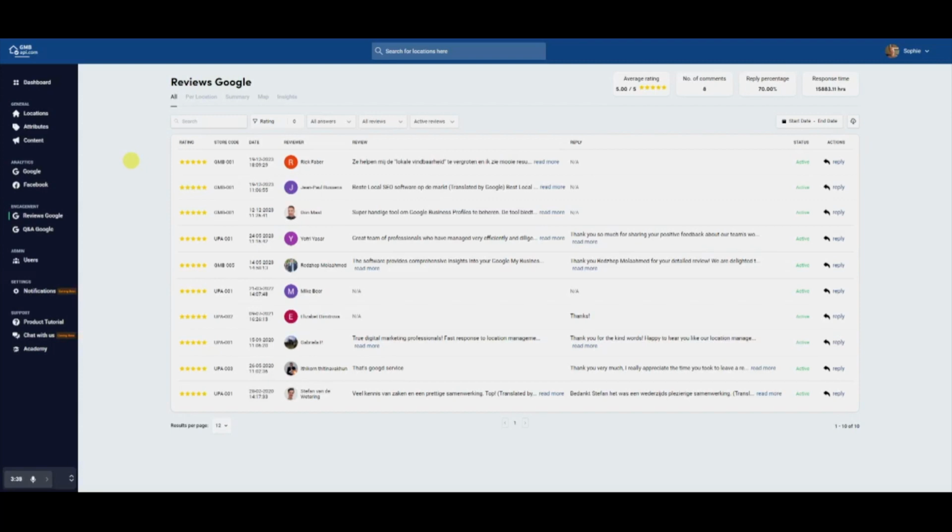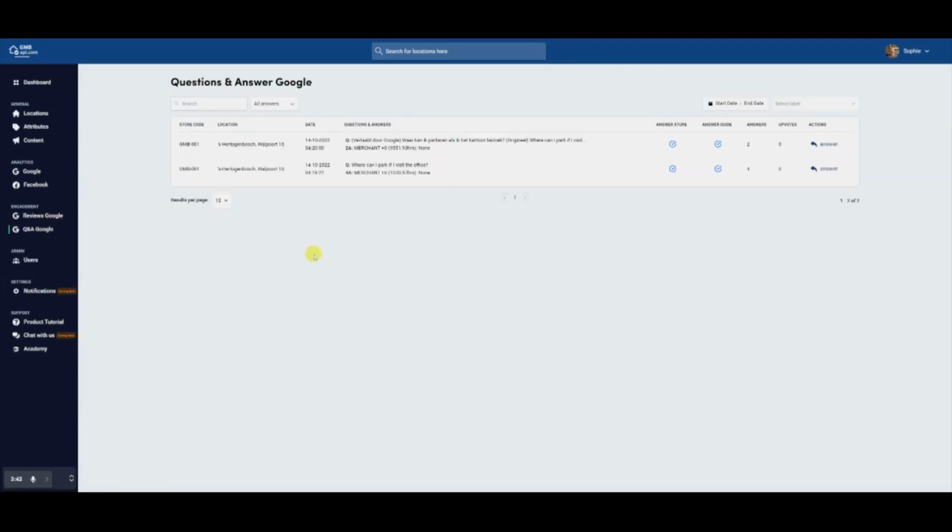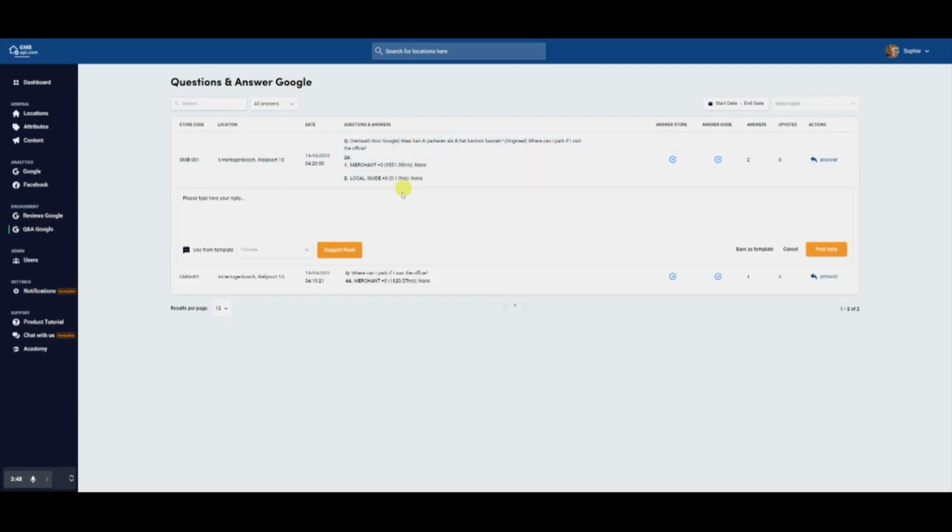Also, in the engagement category, we have Q&A Google. Here, marketeers can review the questions posted for each location and respond with just a few clicks. Keep tabs on whether the store has addressed the question, the number of responses for each query, and the total likes the questions and answers have garnered.